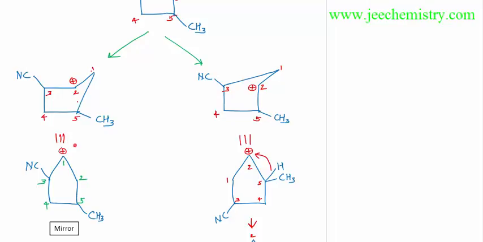1, 2. This is in the second position. The carbocation is there. Actually the numbering is not right. It is 1, 2, 3. Actually this will be 2. It will be 1. This will be 5. This will be 4. This will be 3. It is 2, 1. In these two positions the carbocation is there. This is a minor product.